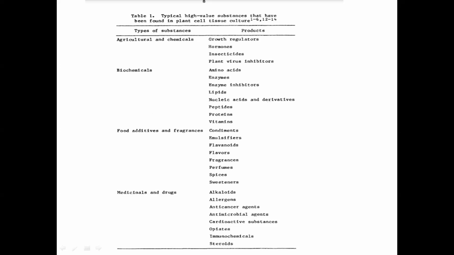And steroids are always there. Anti-inflammatory agents, they are most used on the clinical side as painkillers and anti-inflammatory agents, to reduce inflammation, to reduce swelling. Okay, they use steroids. So these are some high value substances. Apart from this, you have low value substances also, which do not have much commercial value, but still they are extracted from the plants. We are going to only focus on a few high value substances.